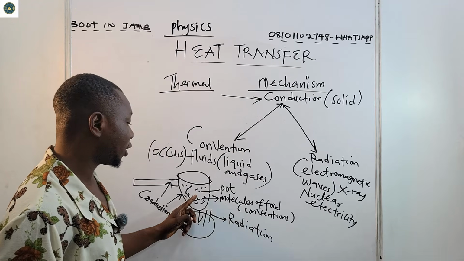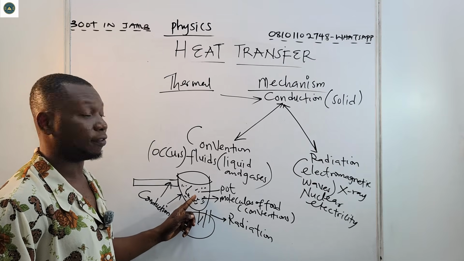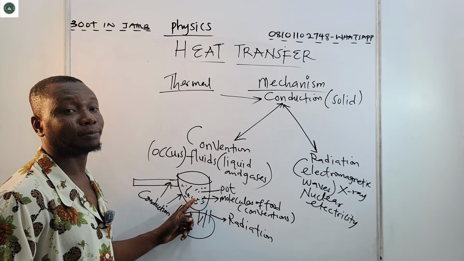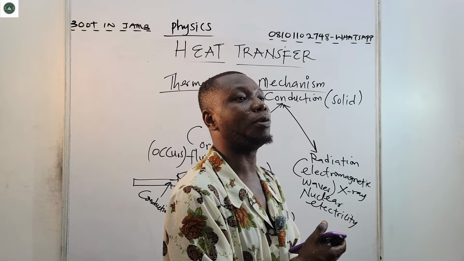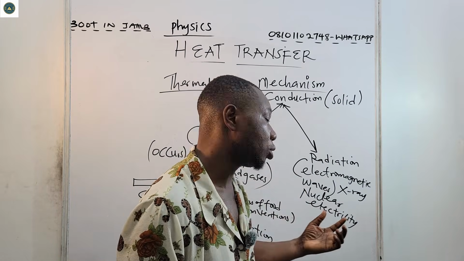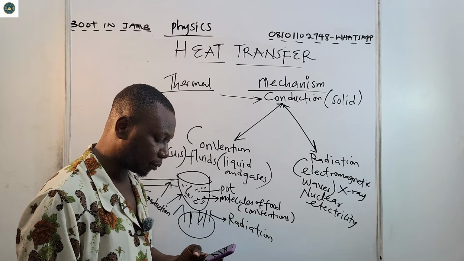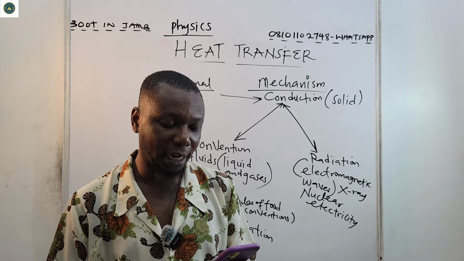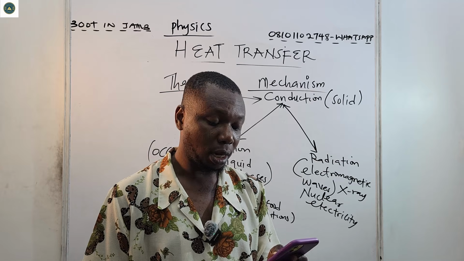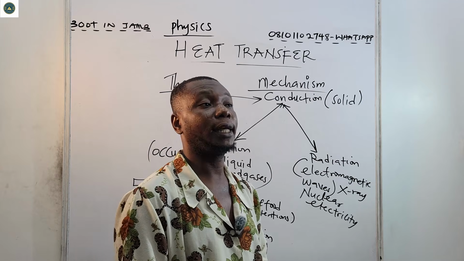Same applies with molecules. If it's a water molecule at high temperature, the molecules of water will be vibrating and hitting the walls of this container. So typically, states of matter that have loosely bound atomic or molecular electrons are good conductors of heat.